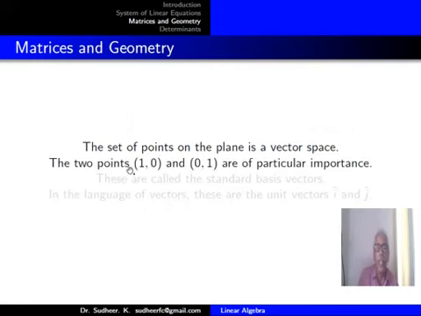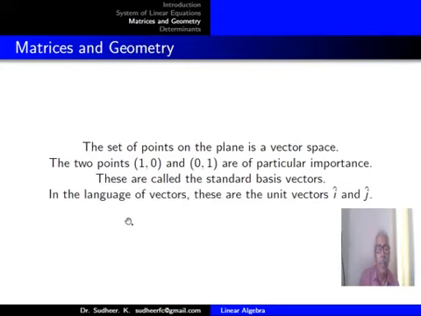So in the plane, the set of points form a vector space. The two points (1, 0) and (0, 1) are of particular importance. These are called the standard basis vectors. In the language of vectors, these are the unit vectors i and j, and you know the power of the vectors i and j in the theory of vectors.